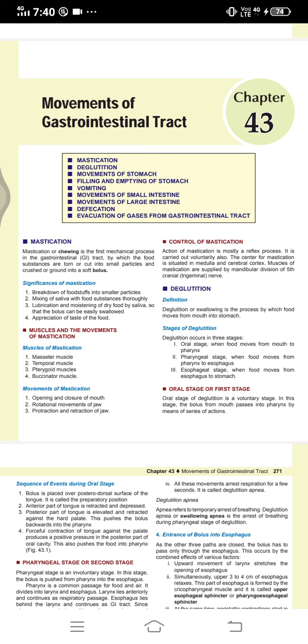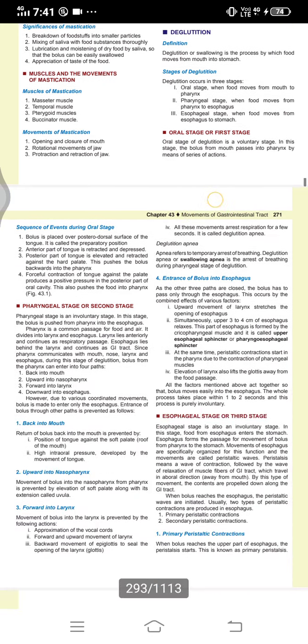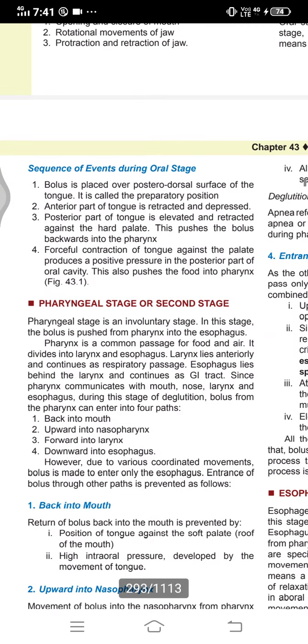Secondly, the anterior part of the tongue is retracted and depressed. Thirdly, posterior part of the tongue is elevated and retracted against the hard palate. This pushes the bolus backward into the pharynx. Fourth, the forceful contraction of the tongue against the palate produces a positive pressure in the posterior part of the oral cavity. You can see here.